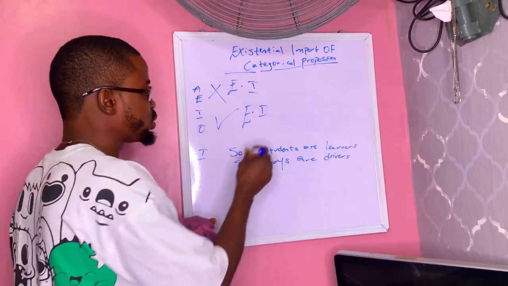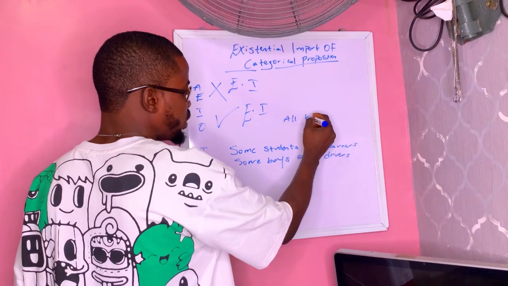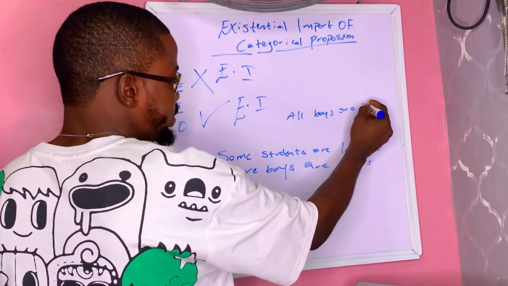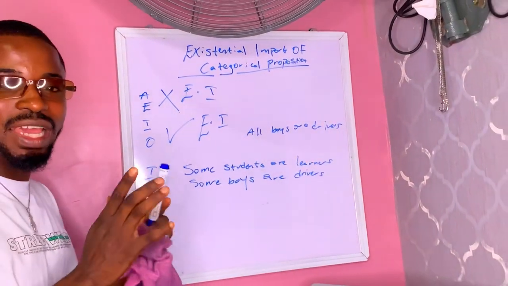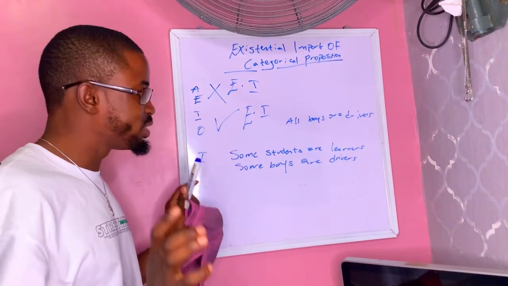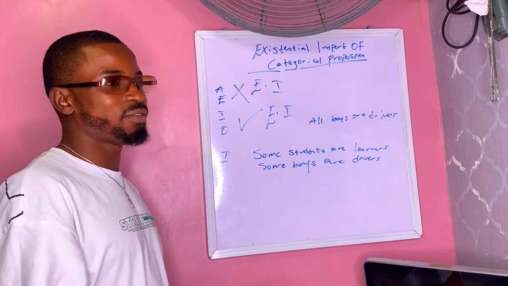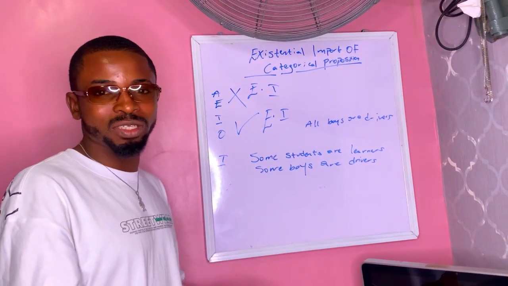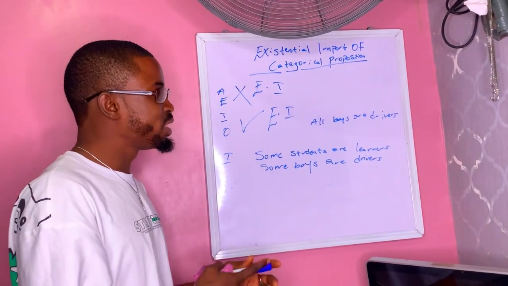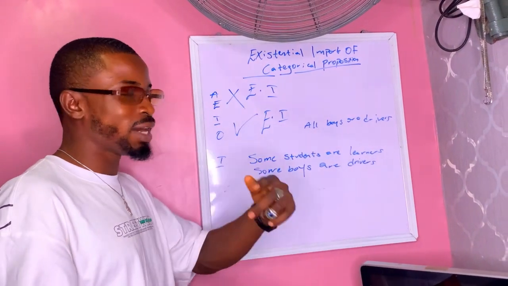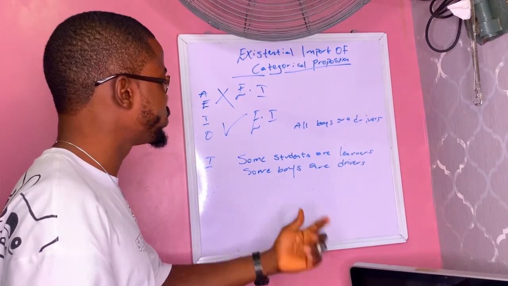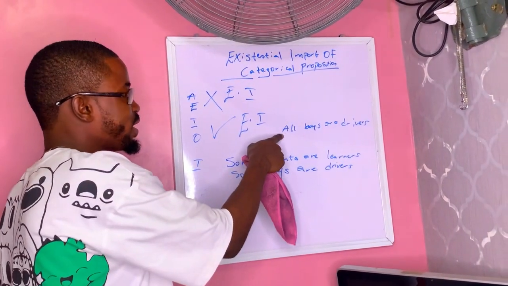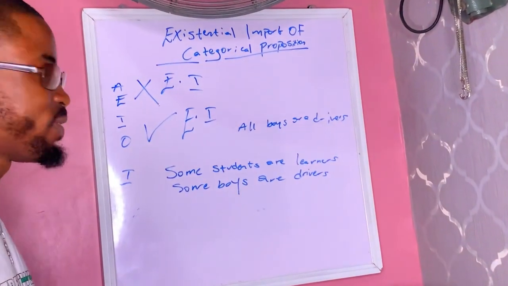But the A proposition, all boys are drivers, does not affirm the existence of any boy. It's just telling us that if there is any boy at all, then he will be a driver. It's not indicating any particular boy. It's not talking about the existence of boys at all. That is, if there is anything that is a boy, then it will be a driver. So that's why they say the A proposition does not have existential import.